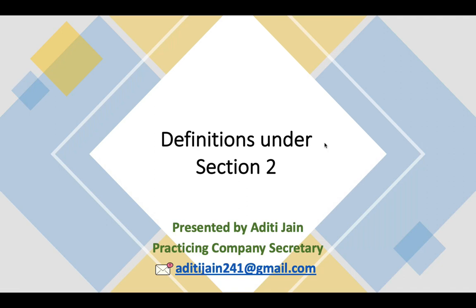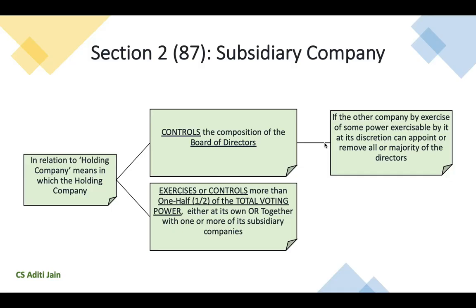In this video, we will understand certain basic definitions of the Companies Act, which we need to understand to go further with the other important sections of the Companies Act. The definitions are given under Section 2 of the Companies Act. To begin with, let us first understand the definition of a subsidiary company. Subsidiary company's definition is covered under Section 2, subsection 87.